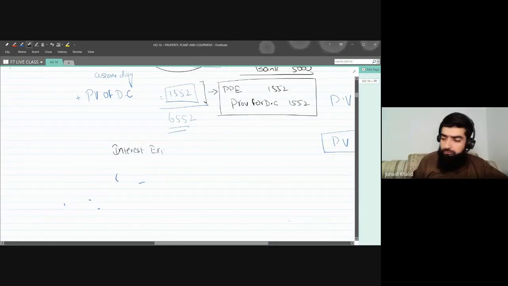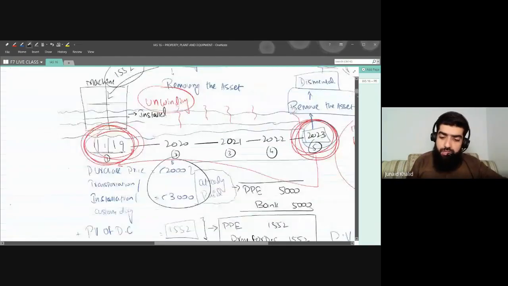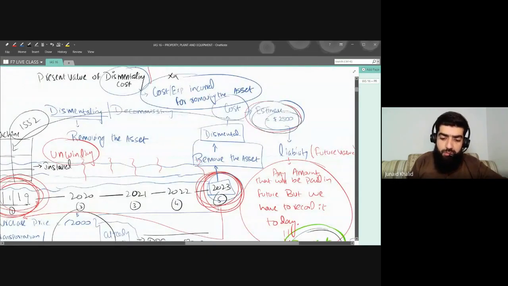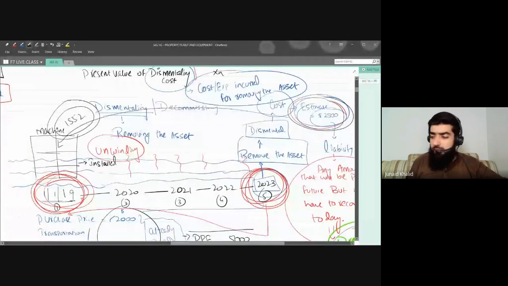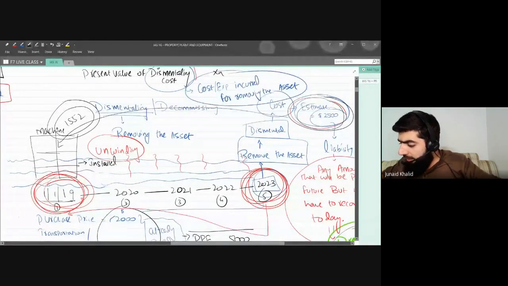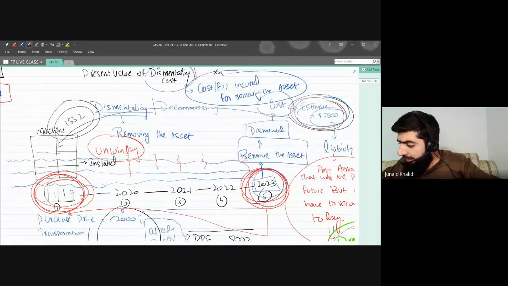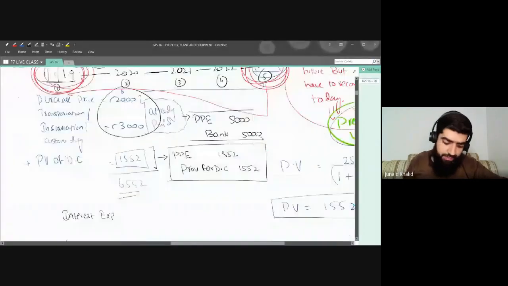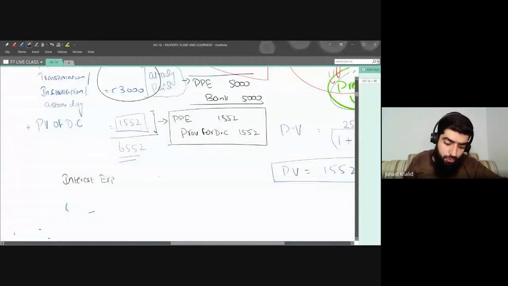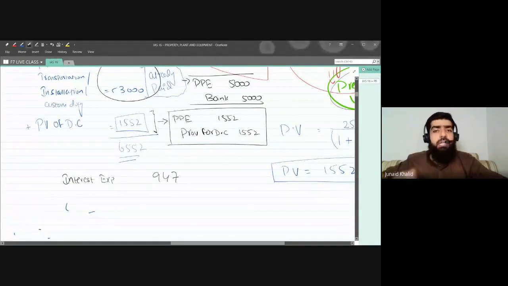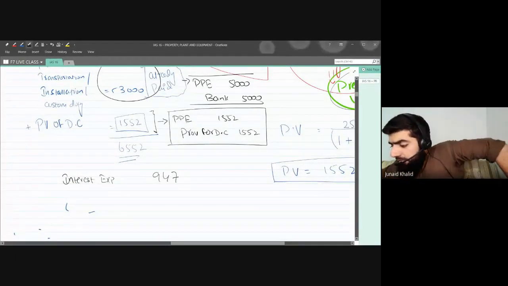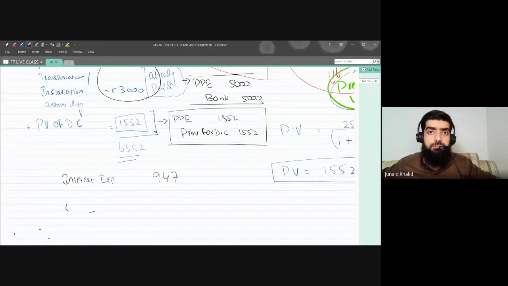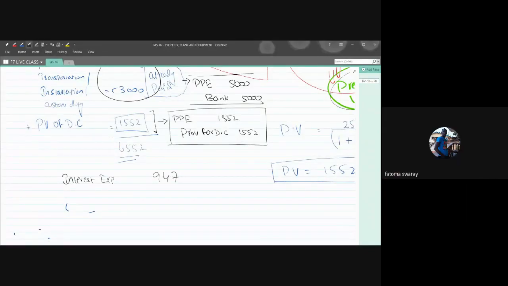Let me give you an understanding for this one. The future value was $2,500, and you have recorded today a liability of 1552. If you just calculate the difference, 2500 minus 1552, the difference is 947. Do you know what that 947 is?